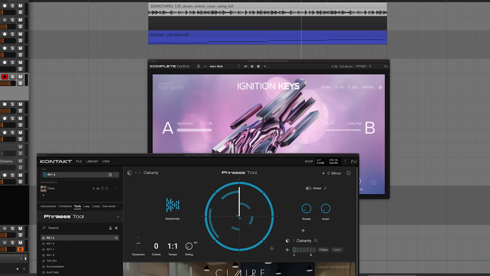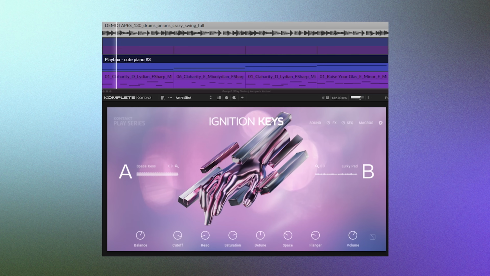Yeah, this is perfect. And remember that melodic phrase we made earlier? I'm going to click the phrase I want, and then click and drag that into the MIDI lane where Ignition Keys is. So I built out the same phrase right here. Now let's hear it with the drums and chords.